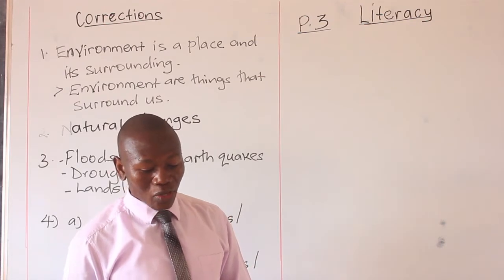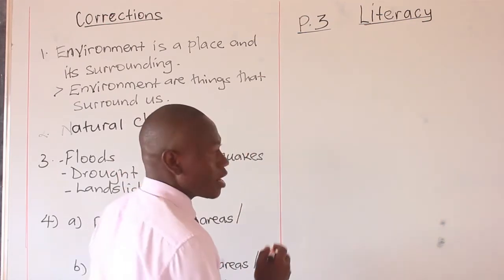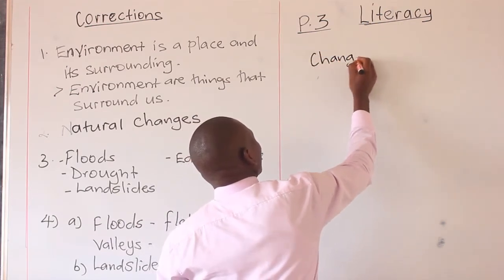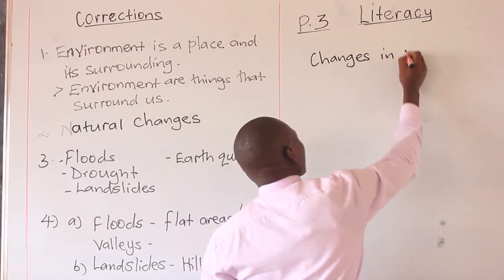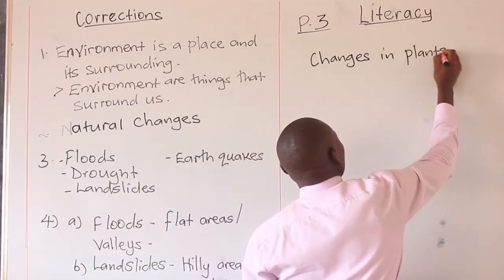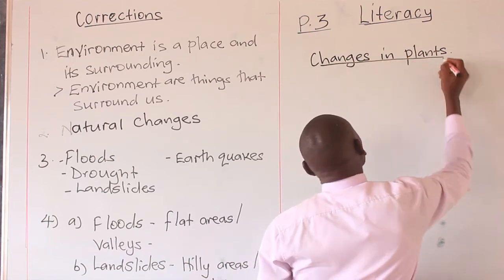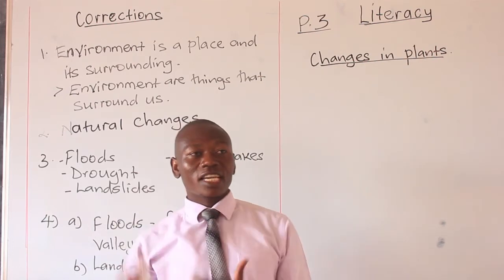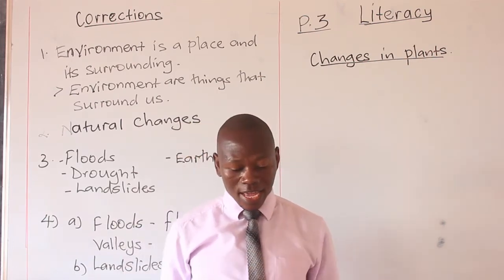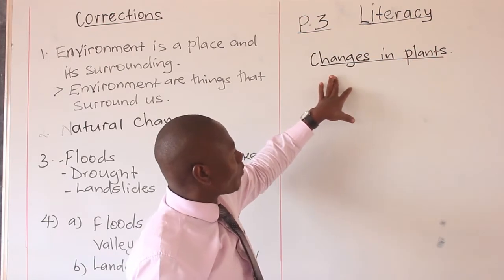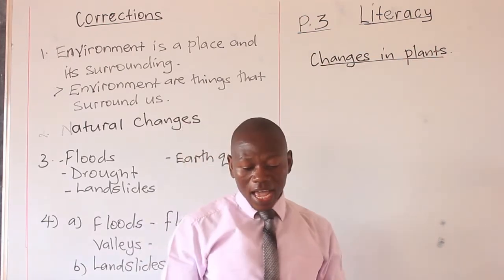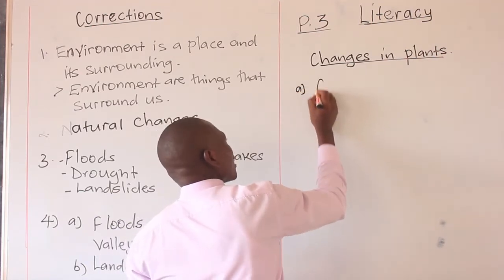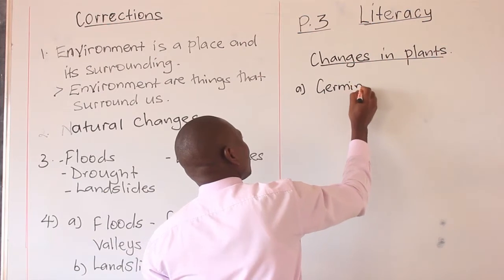So today I want us to look at changes which occur in plants. Let's talk about changes in plants. Like I've said, a change is when something turns from one form into another. And therefore, we say changes in plants here, still under natural changes. We shall have the first one as germination. Plants undergo germination.